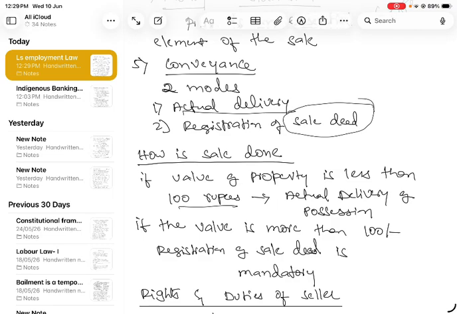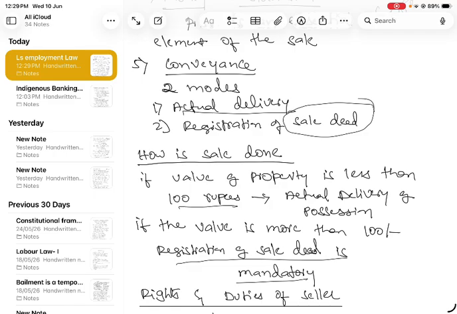You can deliver, for example, a pen, perfume. So if it is below 100 rupees, delivery is enough; if it is above 100 rupees, registration of the sale deed is mandatory.